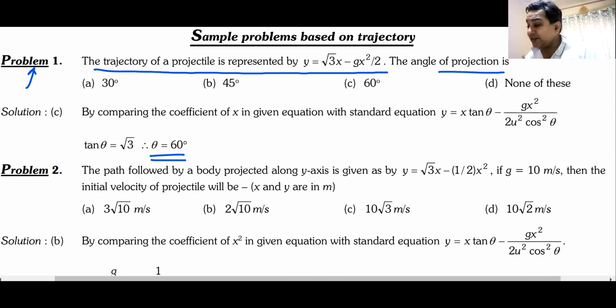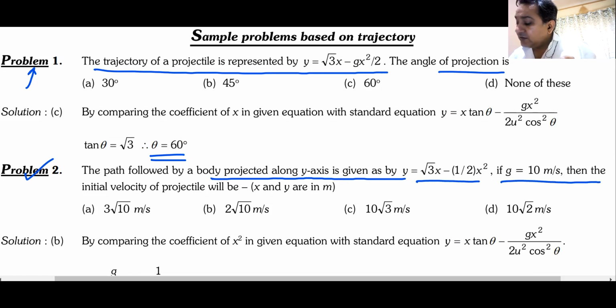Okay, so the answer is C, 30 degrees. Problem number 2 is also based on the same problem, but they've asked a different question. The path followed by a body projected along y-axis is given by this. If g is 10, what is the initial velocity? They have asked the initial velocity in this question.